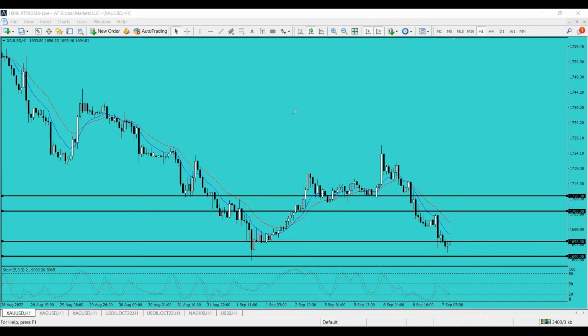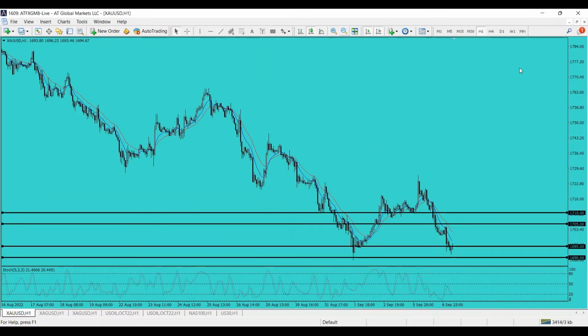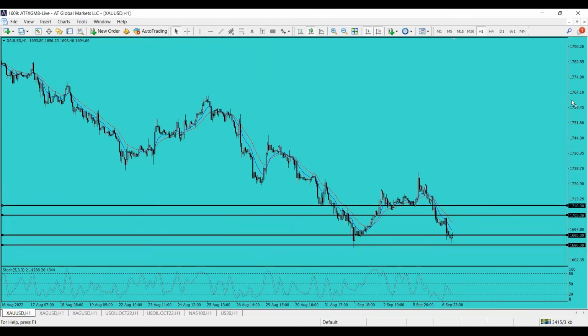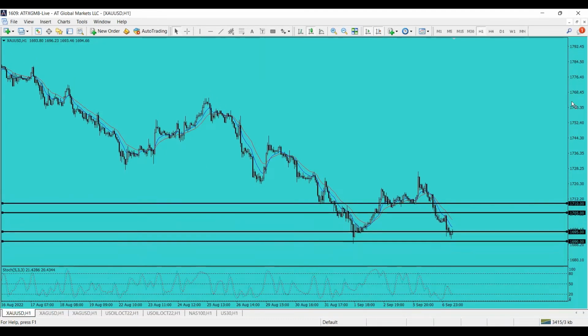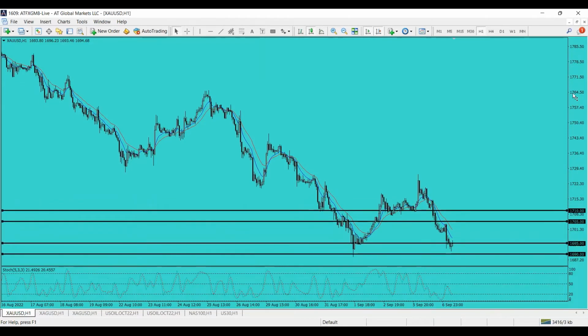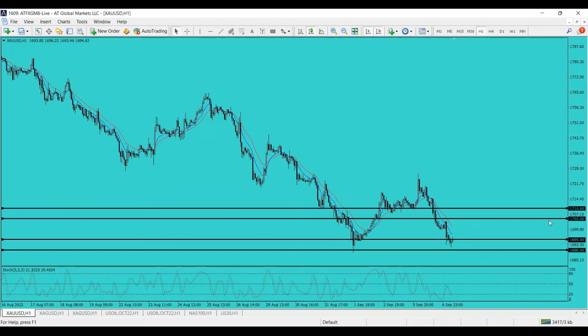we need to pay attention to this one since there's actually a strong support right here, since we can see a huge move on the upside right here. But if the price is traded below 1690 for the day, then we might see a further drop for gold. So that is something that we need to pay attention to. Again, it's 1705 and 1695, but if it goes lower than 1690, then you might see another drop for gold for the day.